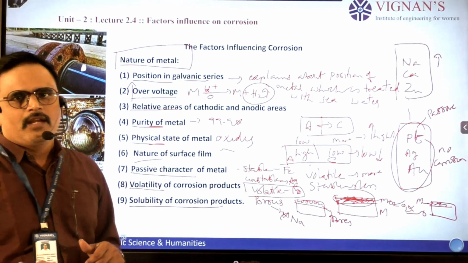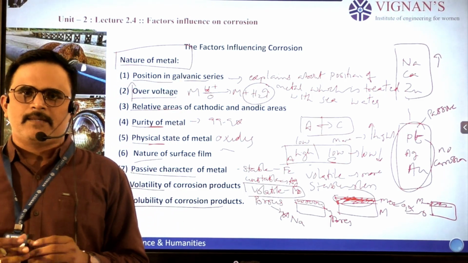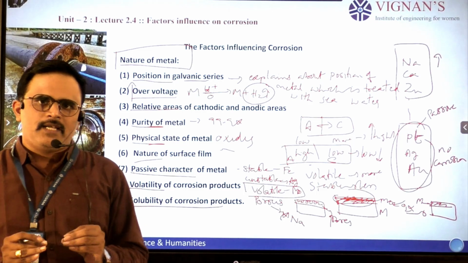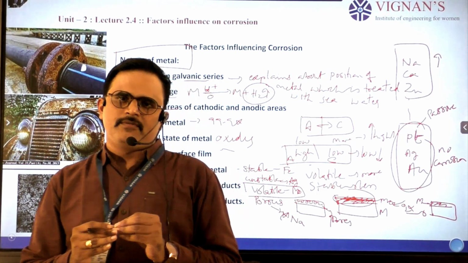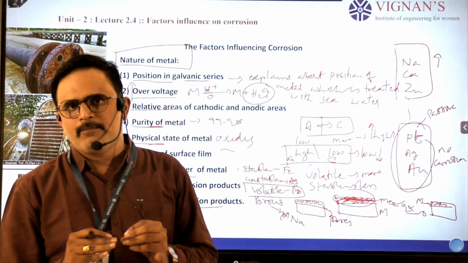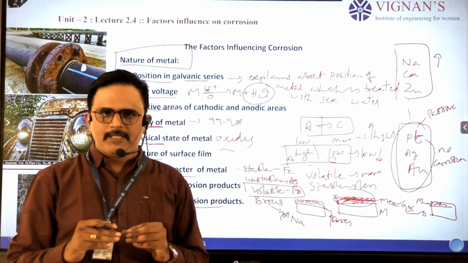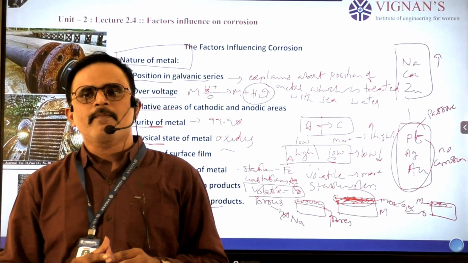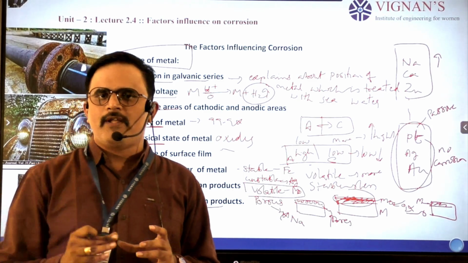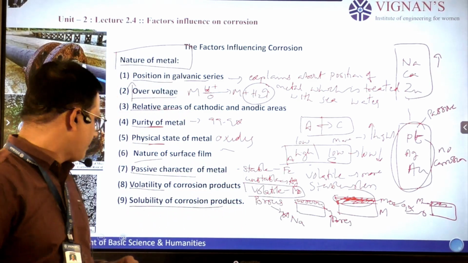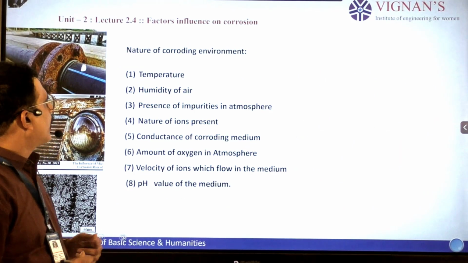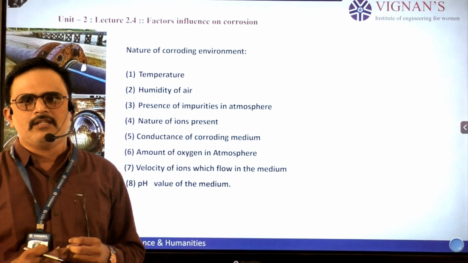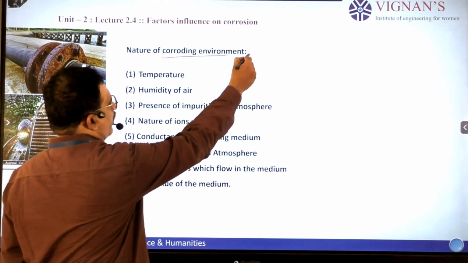And in the same way, environment also plays a crucial role. That means if a student wants to be ideal, it does not happen only by himself, the surrounding people also help him to become an ideal person. That means environment also plays a role in how a person reacts. In the same way on metals also, the surrounding environment influences the enhancement of the rate of corrosion. So now let us see the factors influencing the corroding environment. What are the things existing there that improve this corroding environment?